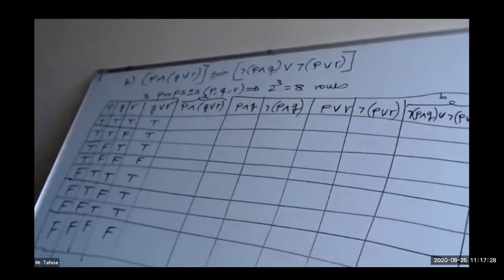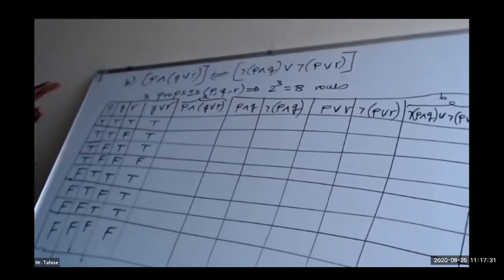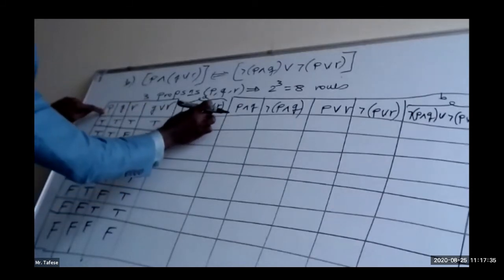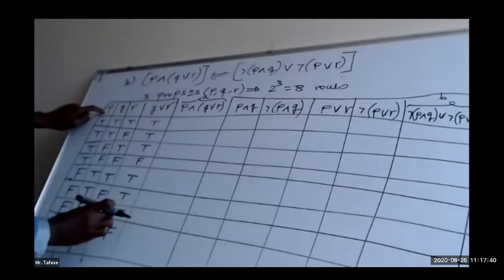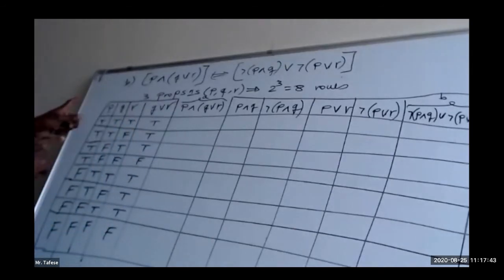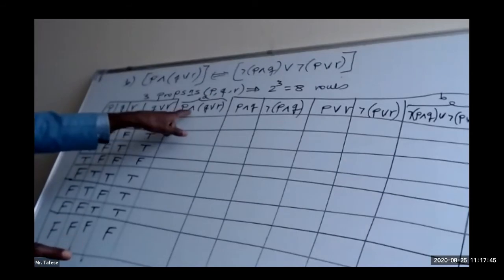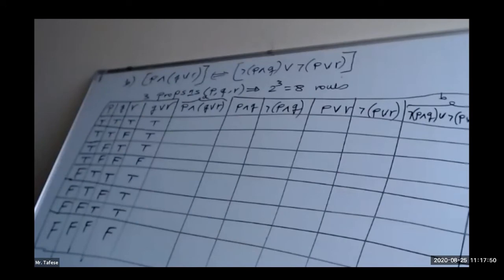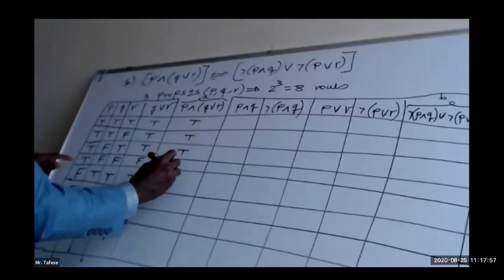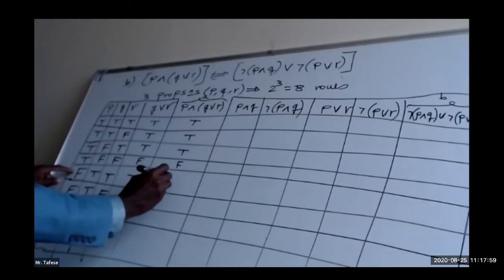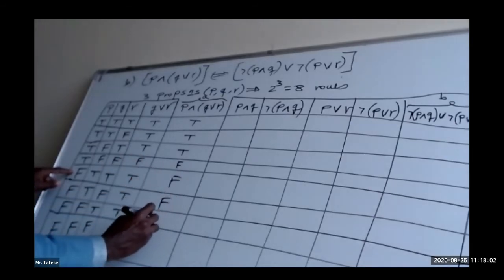Okay, just like this. The next one is P connected with Q or R. Q or R means the fourth column, P means the first column. So the first column and the fourth column will be connected by the connector conjunction, the so-called "and". True and true, true, true, true, false. If there is one false, it will be false, okay? False, false, false, false.